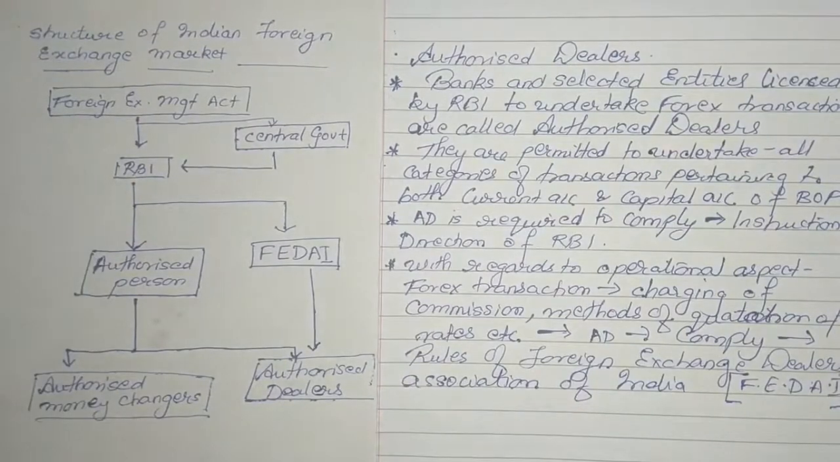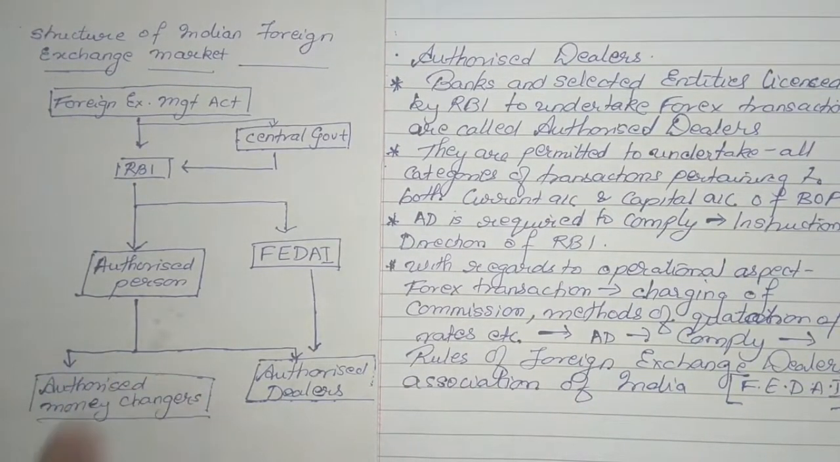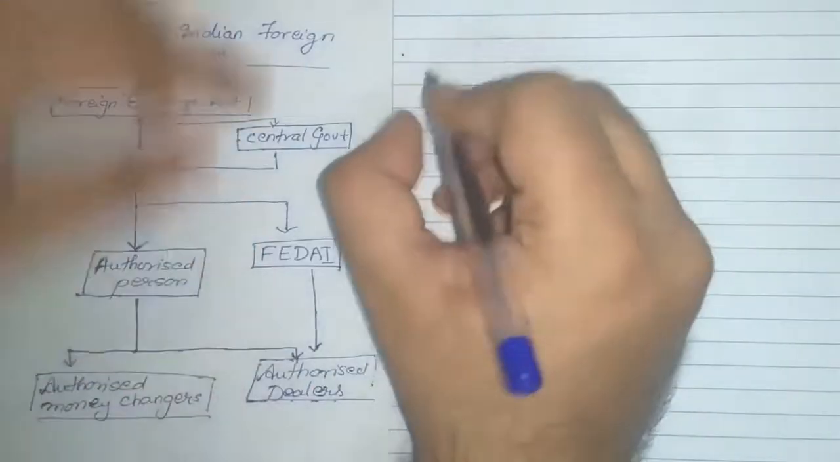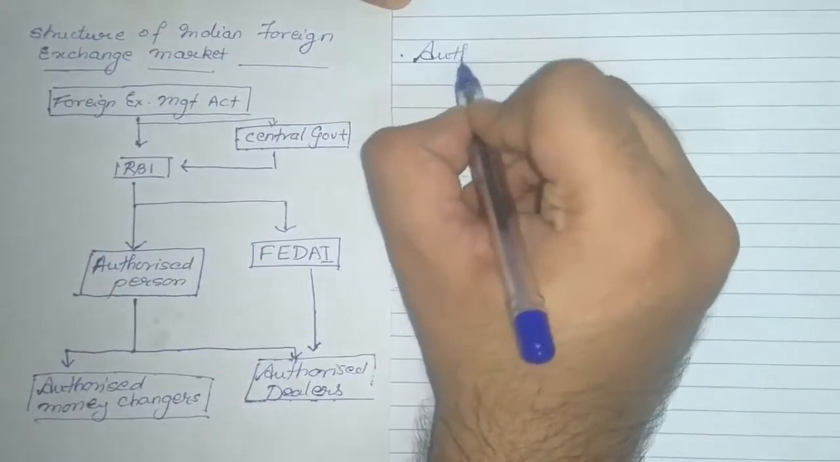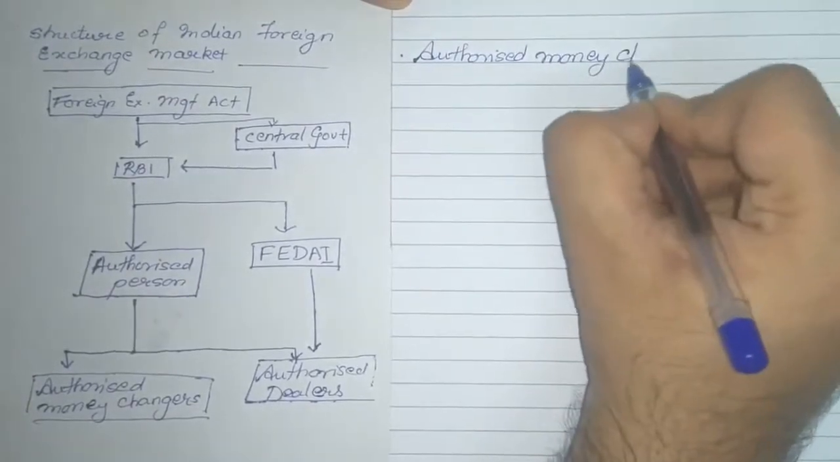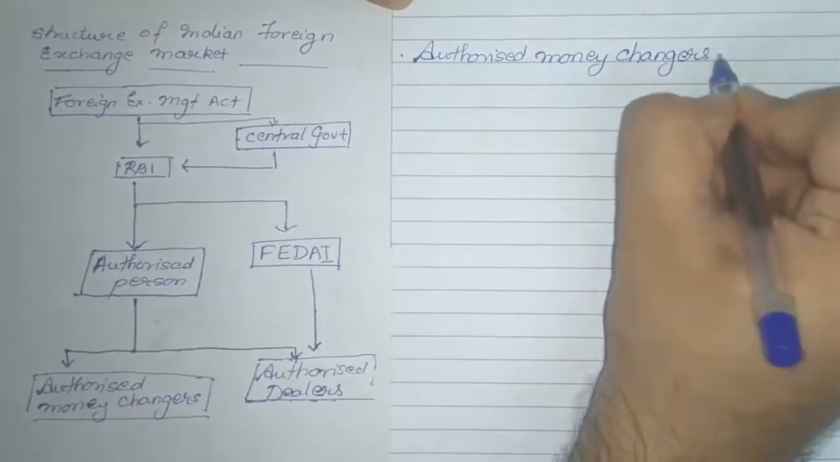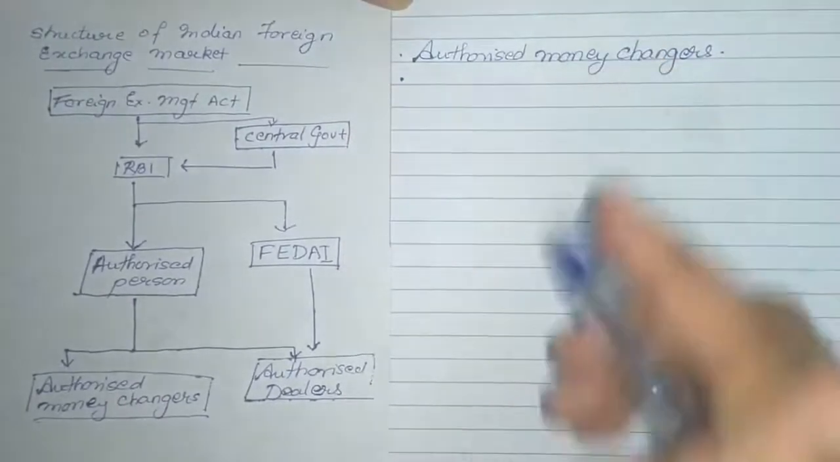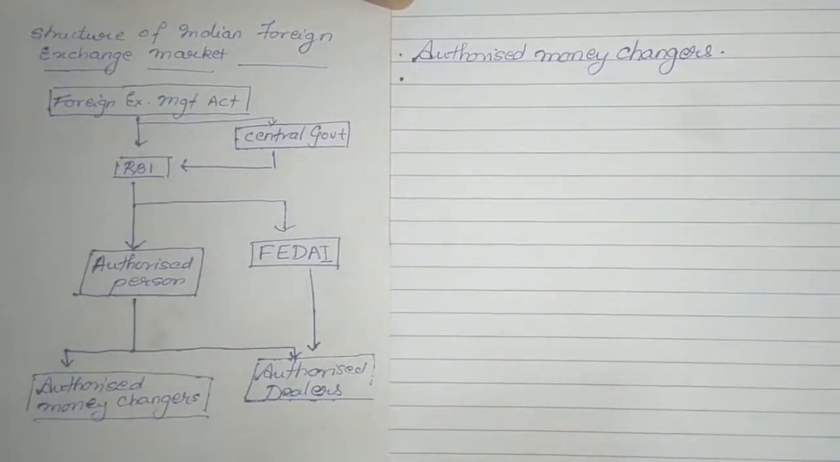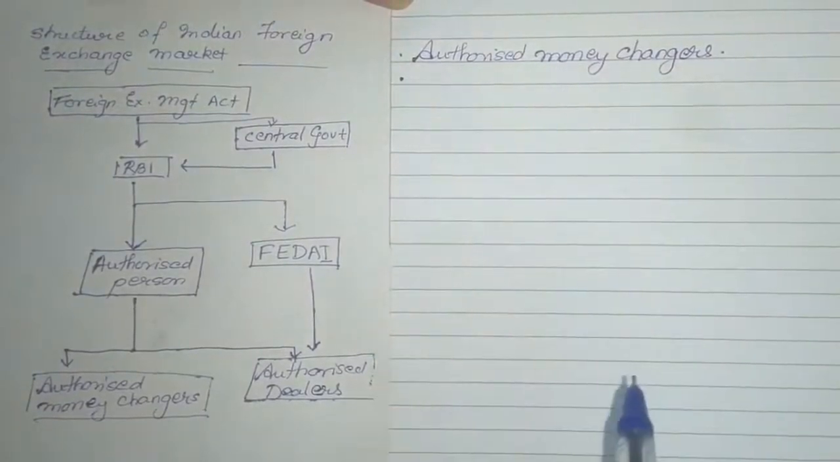Okay, so the last thing we need to understand is the authorized money changers. Now the authorized money changers are, in simple terms, licensed entities permitted to provide facilities for encashment of foreign currencies for travel related instruments, such as foreign currency notes and traveler's checks.